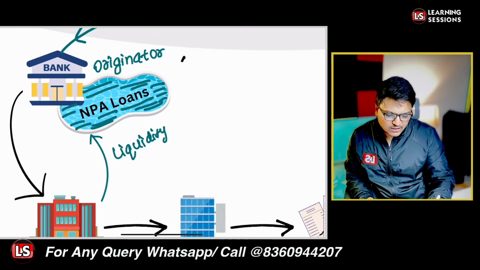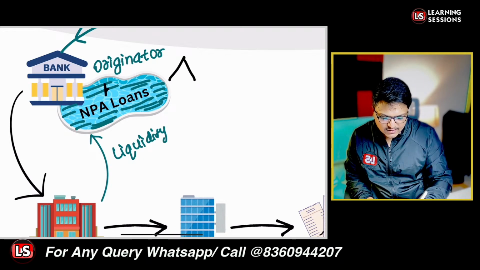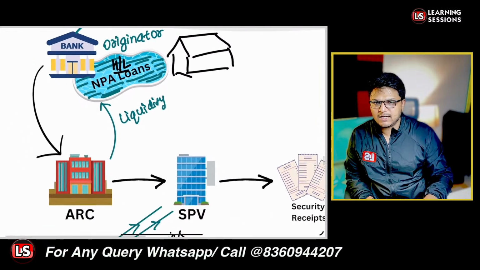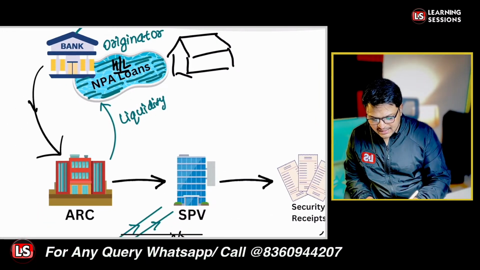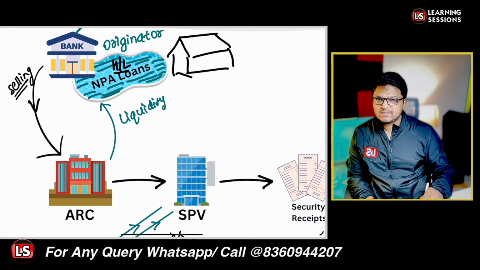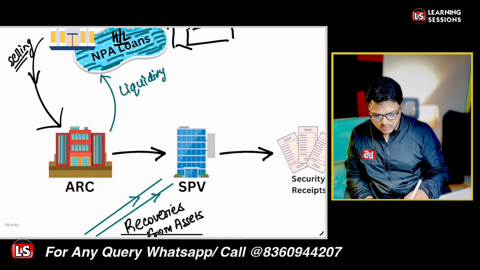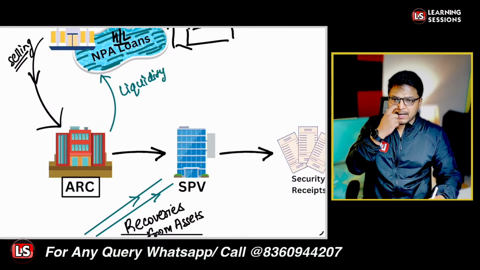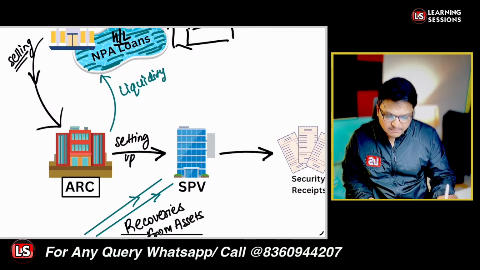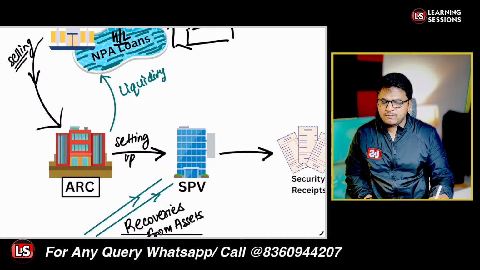Let's say these are asset backed securities. Let's say these are the cases of home loans, and these are asset backed securities, and a mortgage charge has been created on the properties in these scenarios. Now the bank can be selling these loans to a company called ARC, that is an asset reconstruction company. So the loans are to be sold by the bank to the ARC. ARC will be purchasing these particular loans, and the ARC will be setting up an SPV, that is a special purpose vehicle. Now the SPV will be managing these assets.